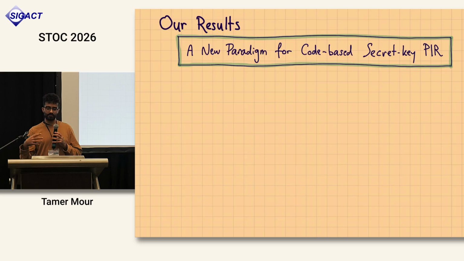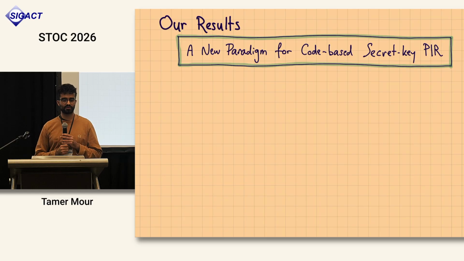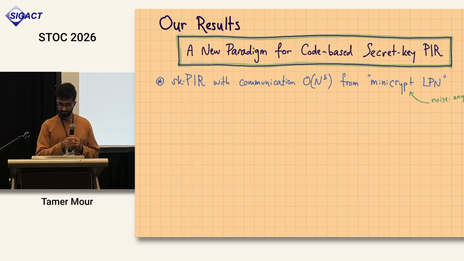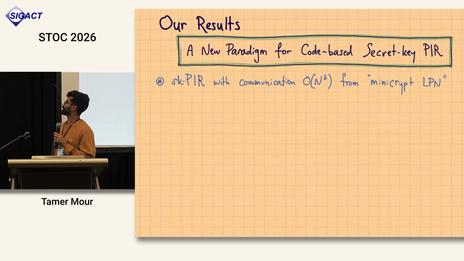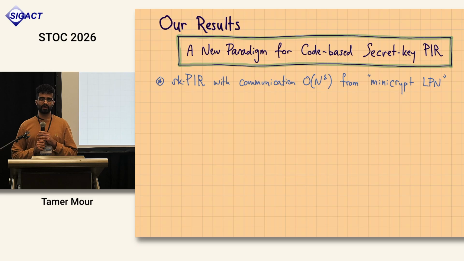Okay, so let me be more specific about what we get. In general, we present a new paradigm for building PIR, or secret key PIR, from code-based cryptography. And what do we get from that? We get secret key PIR with communication n to the epsilon from LPN, and not any LPN, but LPN that we don't know implies public key encryption even. To be more specific, we can assume LPN with any inverse polynomial noise.